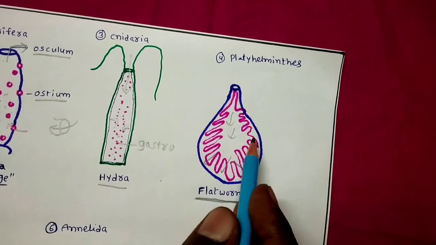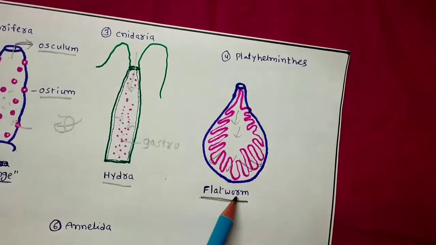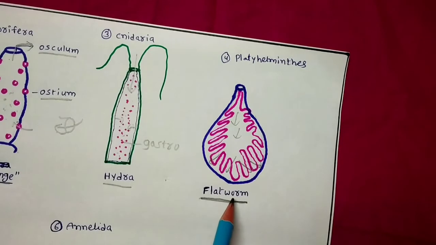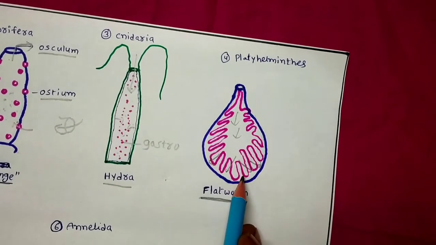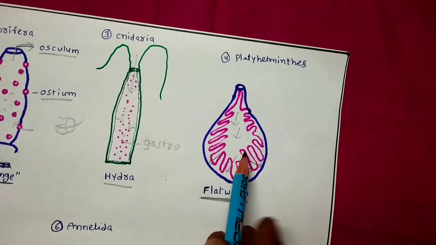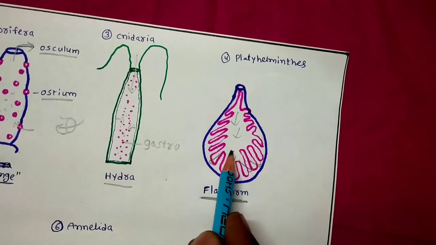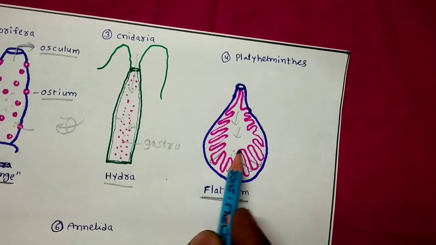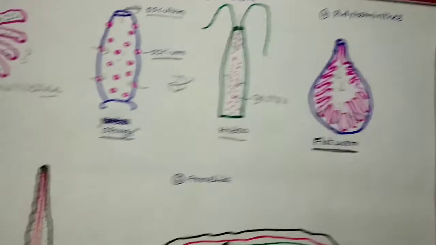At the same time, in the flatworms, a well-developed excretory system is also present. With the help of the flame cells, they collect the waste materials also. Thus, the entire body is occupied by the digestive system, and the circulation is carried out by the digestive system. So this type of circulatory system is developed in the Platyhelminthes group of animals.